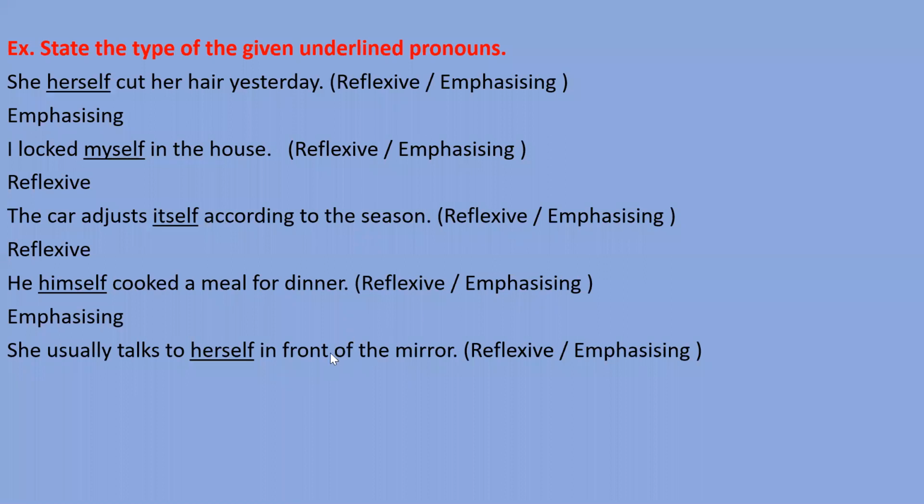No, beta, that's a reflexive pronoun. She usually talks to herself. After the verb we have used here. Okay, तो वो अपने आप से बात करती है. ठीक है, अगर हमारे कहने का मतलब ये होता कि वो खुद ब खुद बात करती है, then that's emphasizing. अब मैं कह रहा हूँ वो अपने आप से बात करती है. ठीक है, अगर मैं कहूँ कि वह पर्व से बात करती है, पर्व is object. But if मैं कहूँ कि वह अपने आप से बात करती है, then subject and object both are the same person. So here that's the reflexive pronoun. Okay.